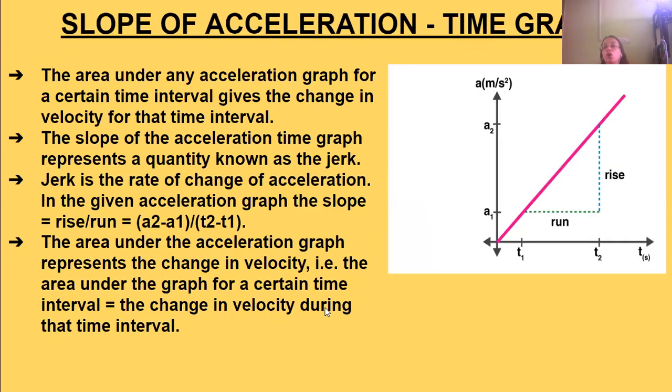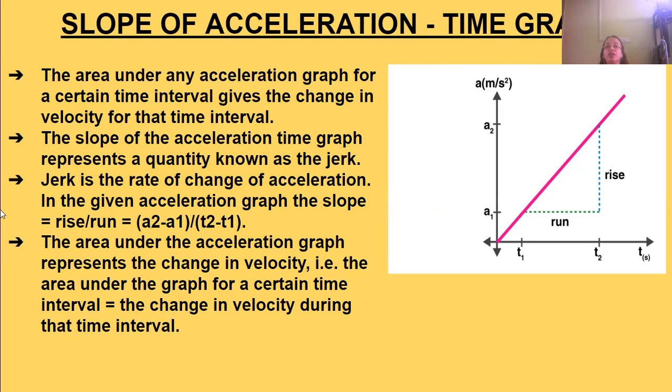Next, the slope of the acceleration time graph. The area under any acceleration graph for a certain time interval gives the change in velocity for that time interval. So the area enclosed below the acceleration time graph indicates the change in velocity for that time interval.